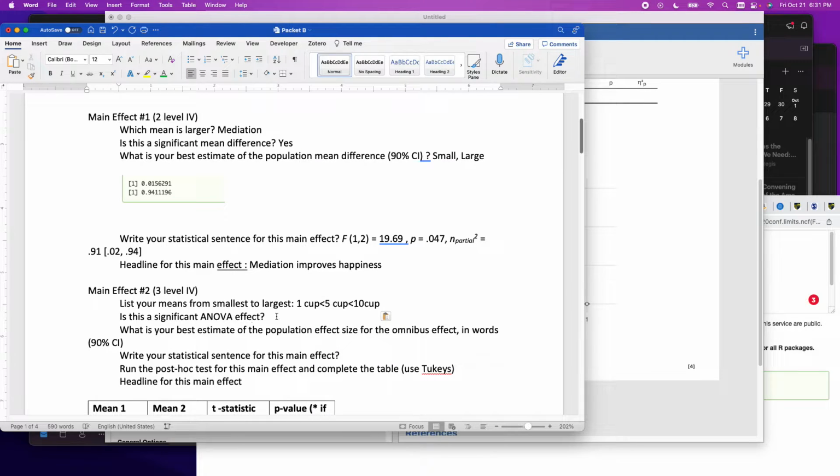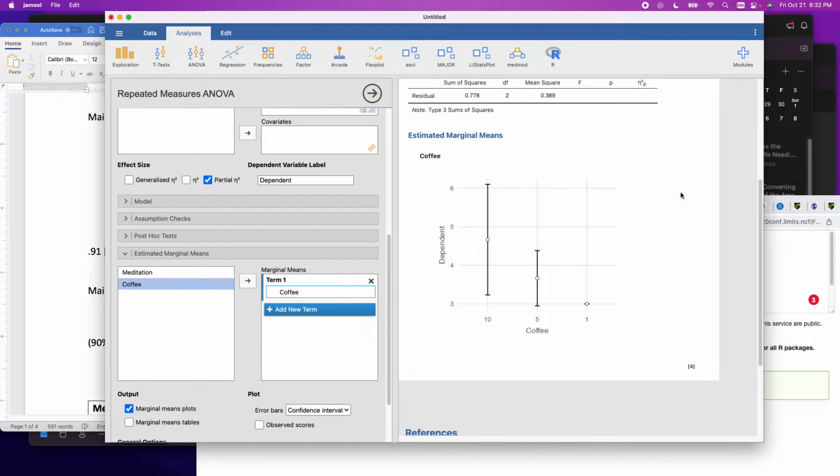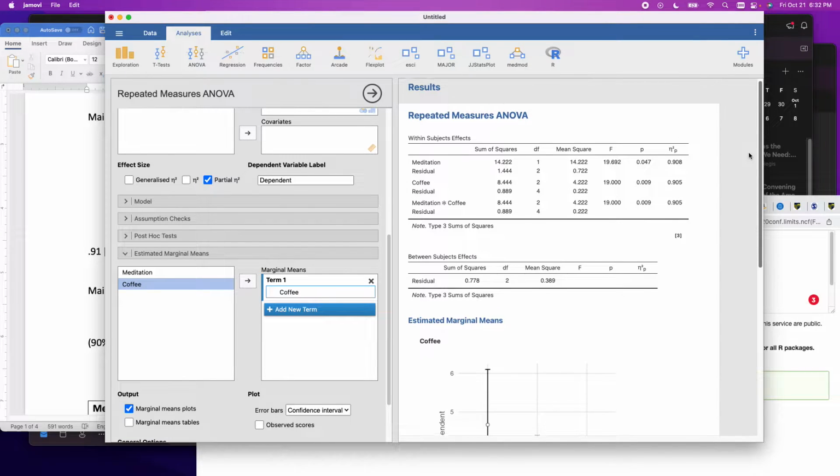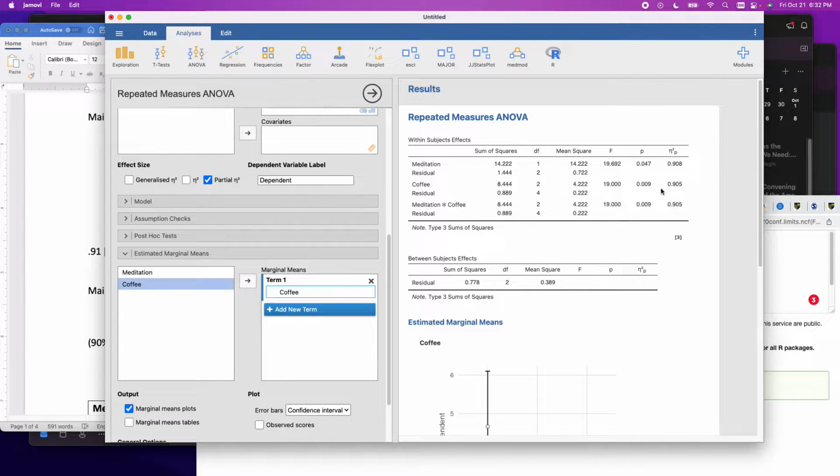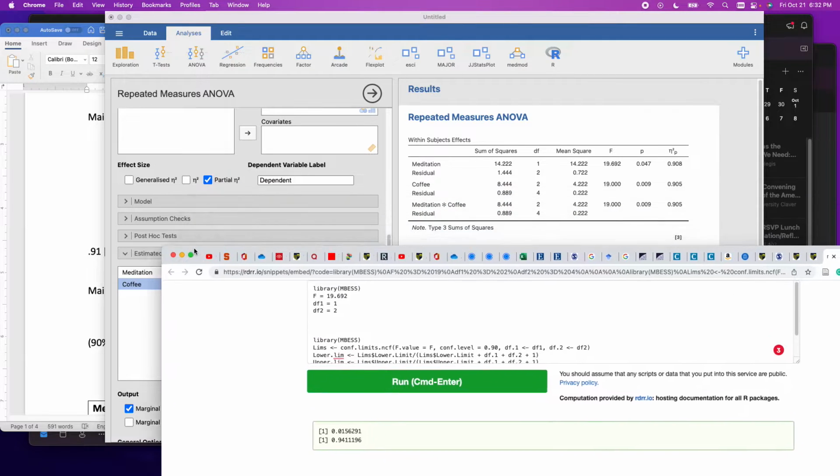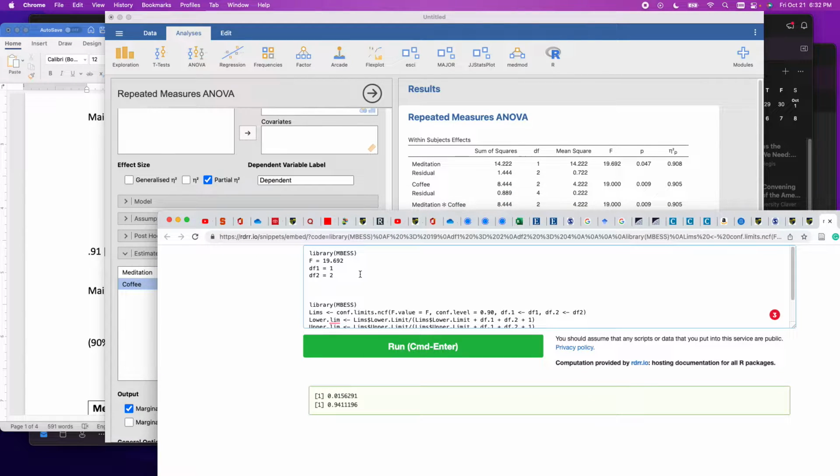Perfect. Is this a significant ANOVA? Yes, it is. What's your best population estimate in words for the ANOVA effect? Well, we haven't done it. We did not get lucky where it was the exact same as before, but we will for the interaction. So I have to go ahead and with 2 and 4 degrees of freedom, 2 for the coffee effect, 4 for the error effect.